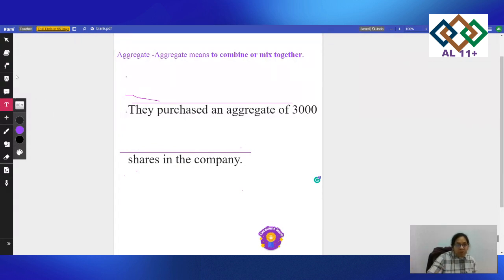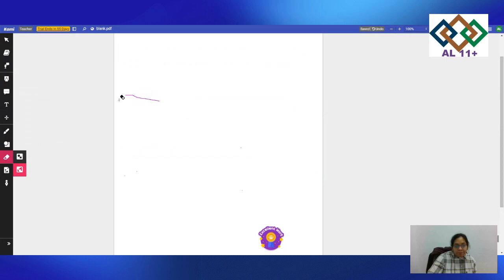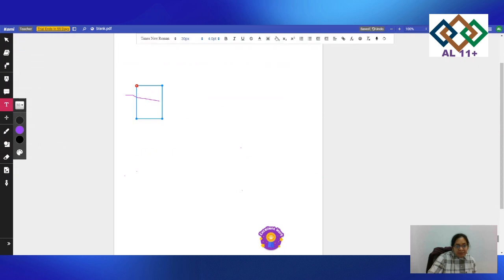Another way, what we used to do when we were small was, I'm just using a text box. Just write the word here, what word you have, and then you can tell your child to look at the word one time.